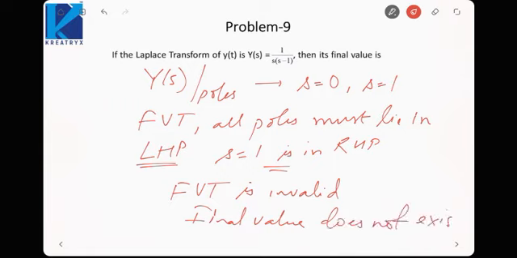In such kind of problems, there will always be one option where it would be written does not exist. So you need to mark that option, that the final value does not exist, because the system is unstable or unbounded. Is it fine? So these sort of questions can be asked in the GATE examination, but the questions from Laplace transform are very basic and do not carry very high weightage because it is a tool which will be used in control systems. So Laplace transform can be asked in conjunction with control systems, not necessarily independently.